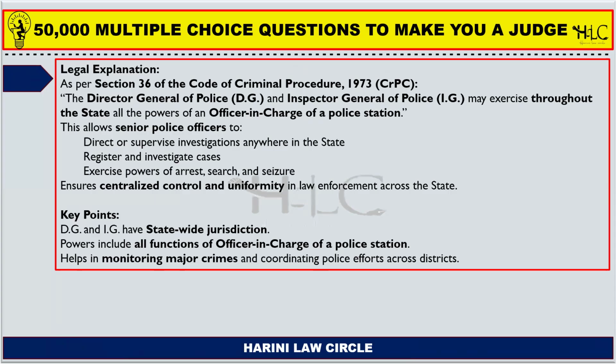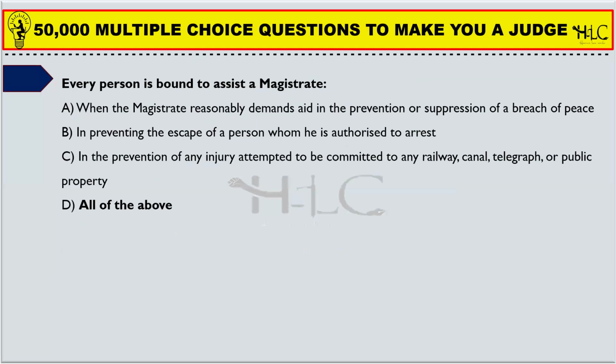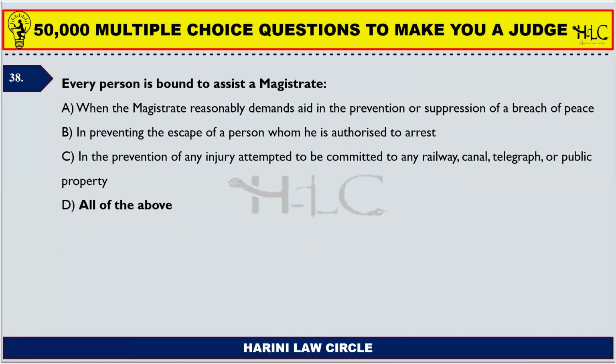The only difference is the Superintendent of Police may exercise it throughout the district in which he is appointed. The Director General or IG can exercise it throughout the state in which he is appointed. Next one. Every person is bound to assist a magistrate. When is he bound? Every person is bound to assist a magistrate, right?